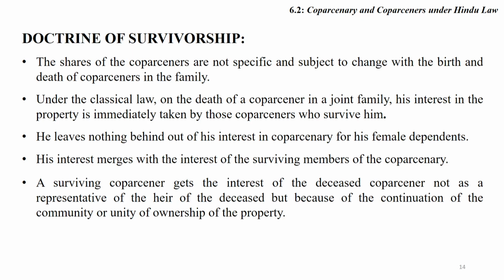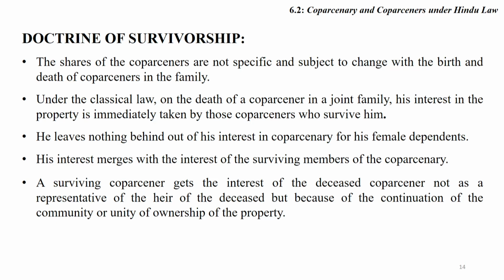The shares of the coparceners are not specified and are subject to change with the birth and death of coparceners in the family. Under the classical law, on the death of a coparcener in a joint family, his interest in the property is immediately taken by those coparceners who survive him. He leaves nothing behind out of his interest in coparcenary for his female dependents.